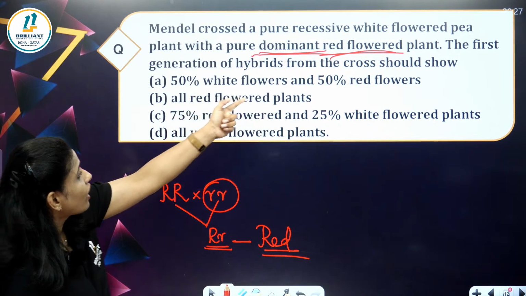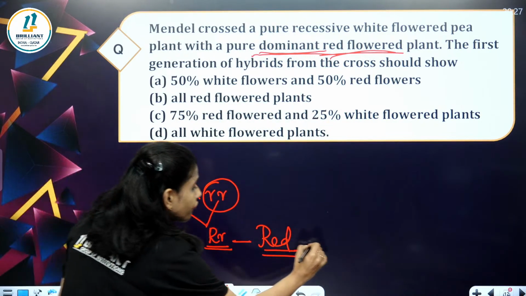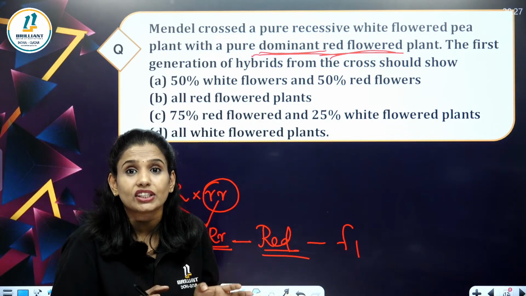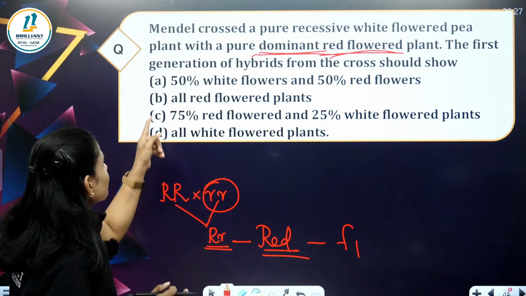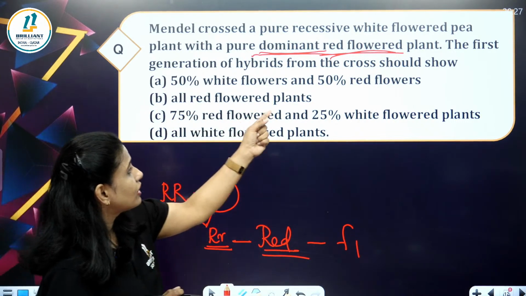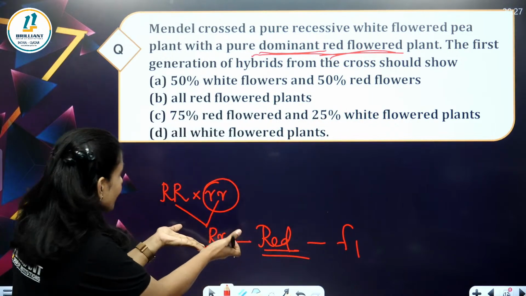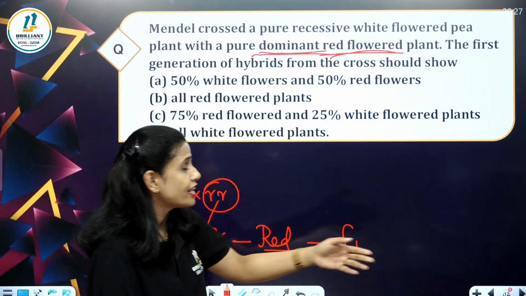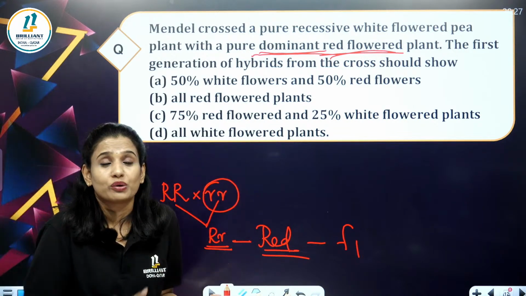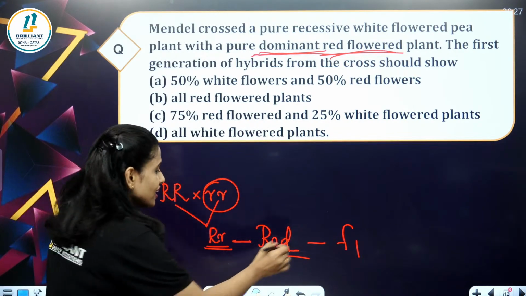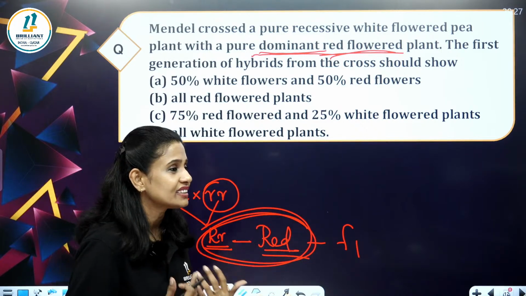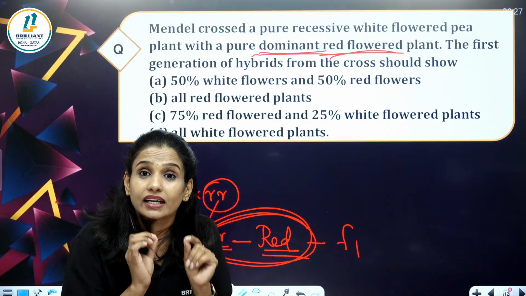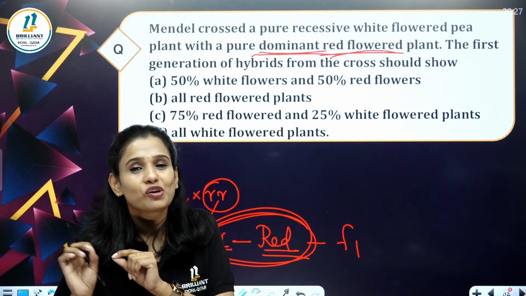The first generation of hybrids from the cross, this is the F1, first generation. What will we be getting? Is it 50% white flowers and 50% red flowers? All red flowered plants? 75% red flowered and 25% white flowered plants? Or all white flowered plants? Which is the correct option? The correct answer is all red flowered plants, because red color is dominant over white color.